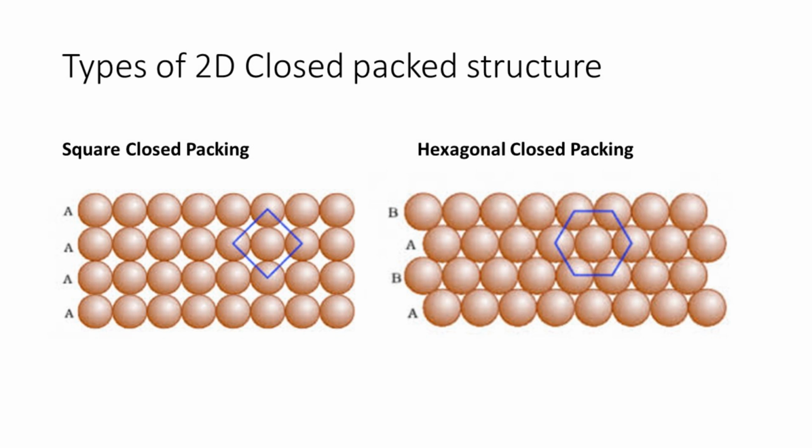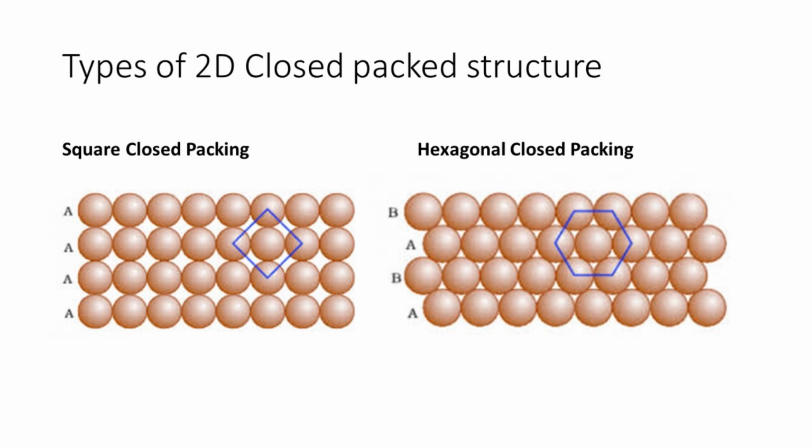In the first way, forming square close packed structure. Here, linear layers are stacked over each other in such a way that the spheres align vertically and horizontally. Observe the figure.